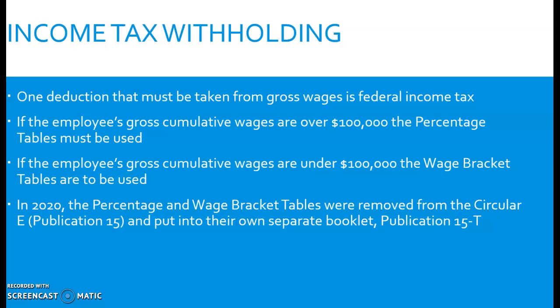Now, in 2020, the percentage and wage bracket tables were removed from the Circular E, where they had been for a zillion years, and put into their own separate booklet called the Publication 15T.